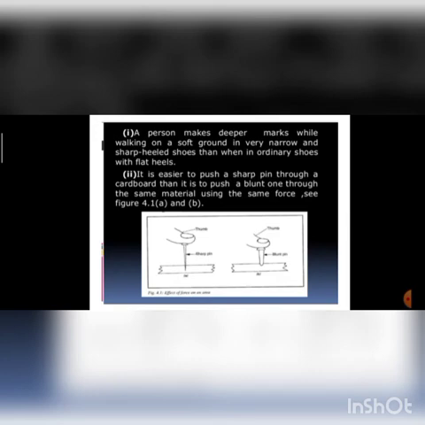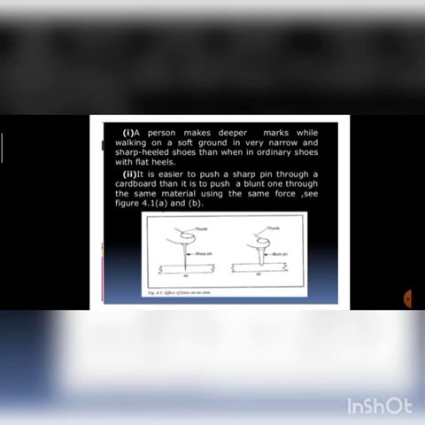Okay, so a person makes a deeper mark while walking on soft ground in very narrow and sharp-heeled shoes than when in ordinary shoes with flat heels. Another example they have taken: if we wear very sharp heels, then there is more chance that our feet will go deeper inside the sand, as compared to flat shoes, like a camel's.